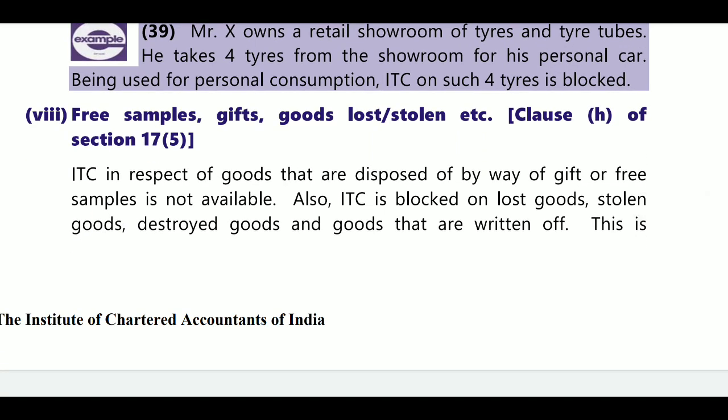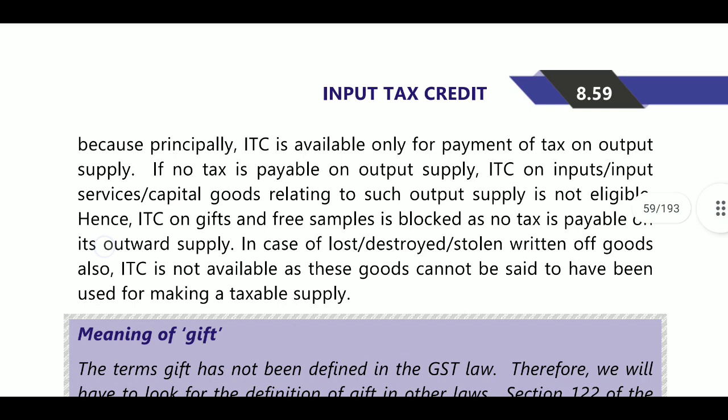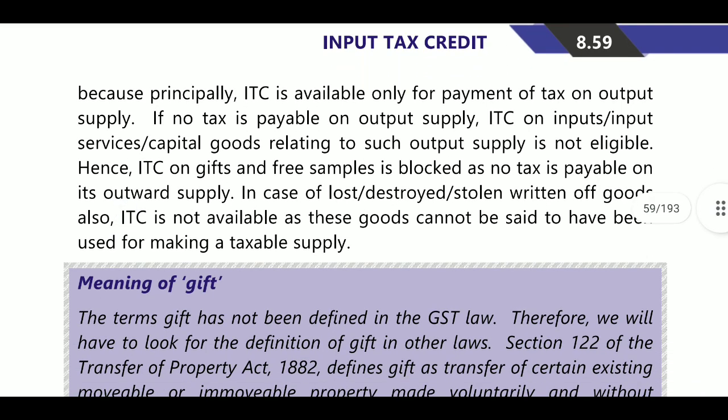ITC in respect of goods disposed of by way of gift is not available. Also, ITC is blocked on lost goods, stolen goods, or destroyed goods written off. This is because, principally, ITC is available only for payment of tax on output supply. Here, on output supply, no payment is available. If you gift a mobile to one person, he will not pay any tax, and that amount is not recovered from another person, so it is not available as ITC. Hence ITC on gifts and free samples is blocked, as no tax is payable on the onward supply in such cases.